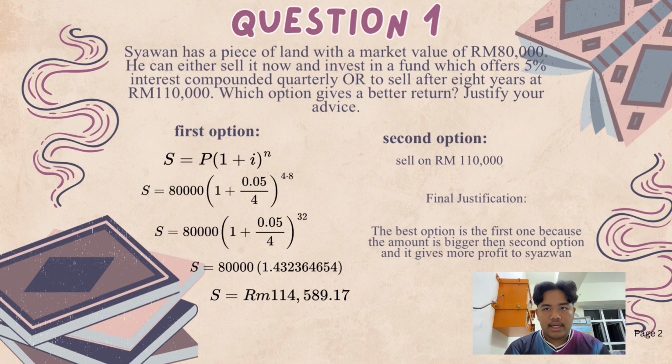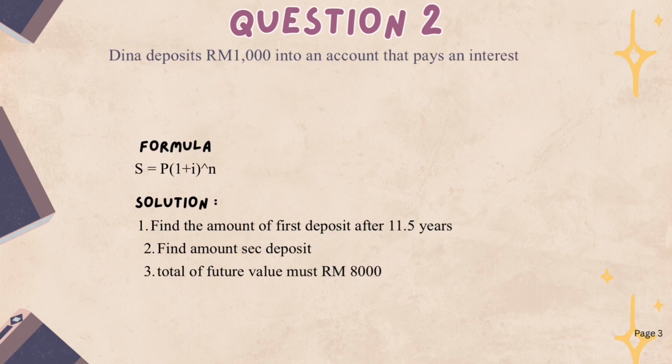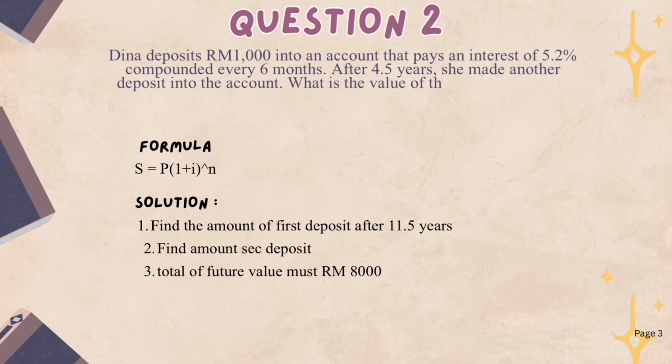So option 1 is better because the amount is higher and gives more profit. So for my final justification, the first option is the best because the final amount is bigger than the second option and it gives more profit to Shazwan. That's all from me.